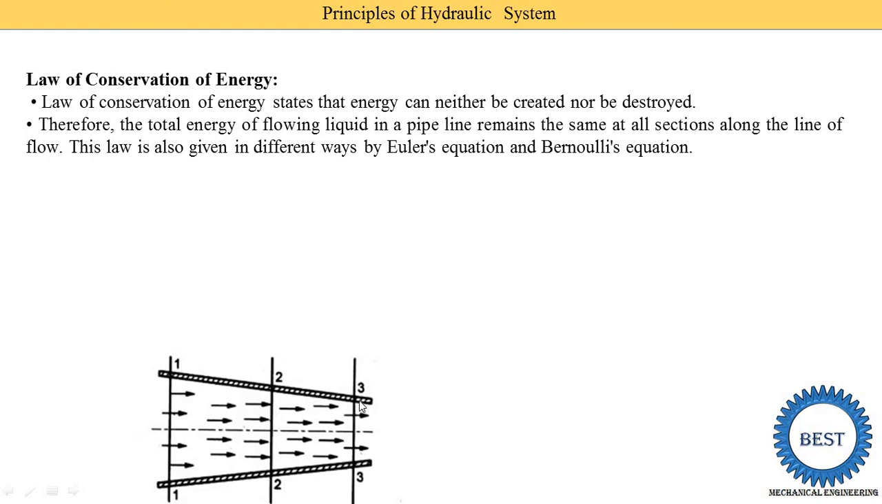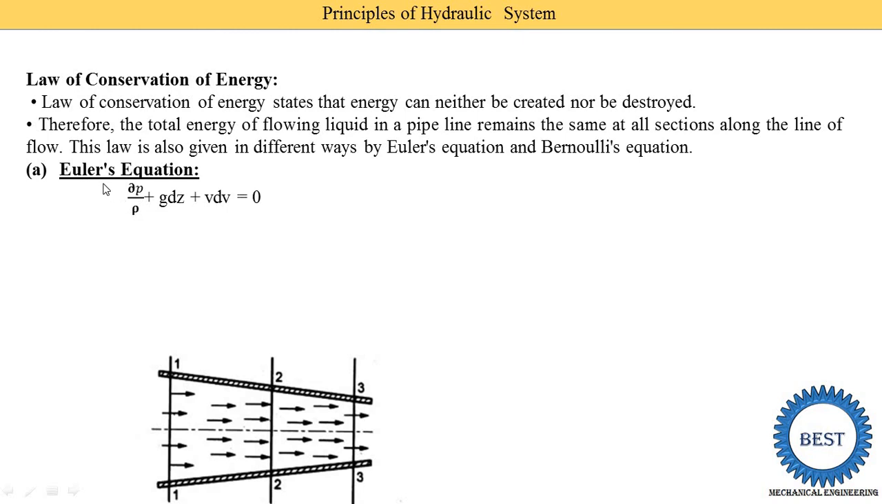So here we understand by using this figure, in which this nozzle is considered, it has 3 sections, 1 to 3. So what we have written here: total energy of flowing liquid in a pipeline remains the same at all the sections. So total energy at section 1 is equal to total energy at section 2 is equal to total energy at section 3. But we know that at the different sections, velocity energy is different, and similarly pressure energy is different at sections 1, 2 and 3. But the total energy is the same when we take the summation, according to the law of conservation of energy. First we study Euler's equation, then we move towards Bernoulli's equation.